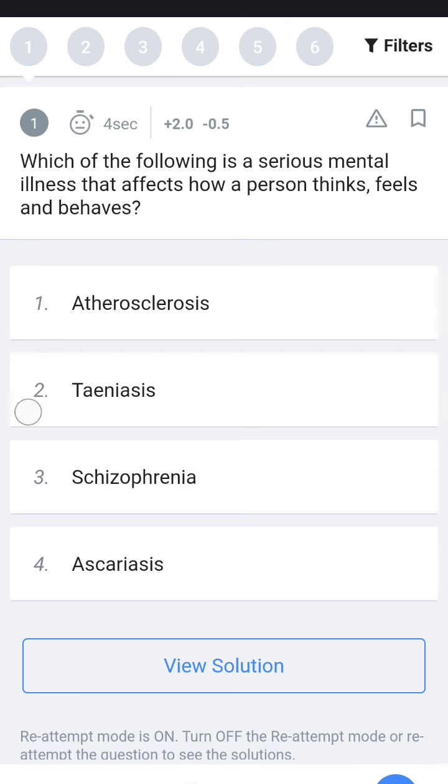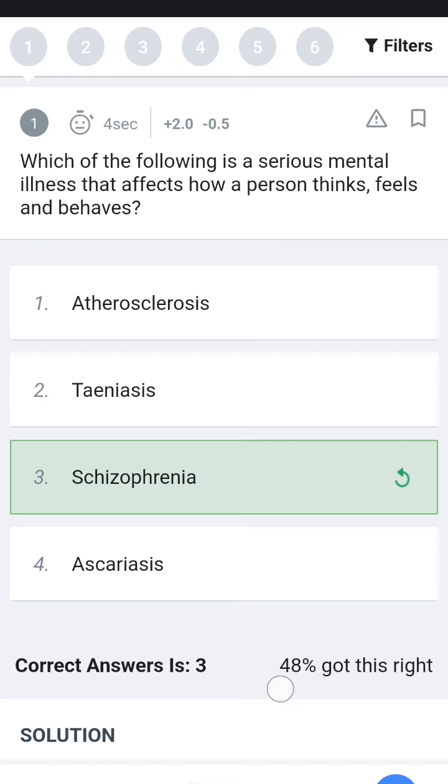So number 1, heterochlorosis, tenosis, schizophrenia or sclerosis. So it is a brain disease associated, it is schizophrenia.